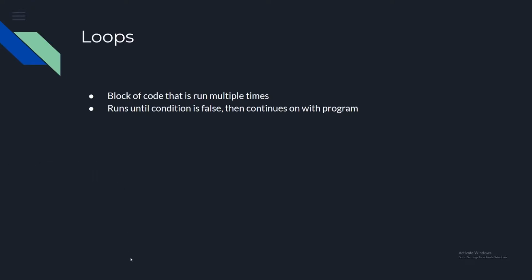All right, everyone, welcome back to AVR120. This will be session 4, and we will be going predominantly over loops. A loop is a block of code that runs multiple times, and it runs until conditions are false and then continues on with the program, generally.